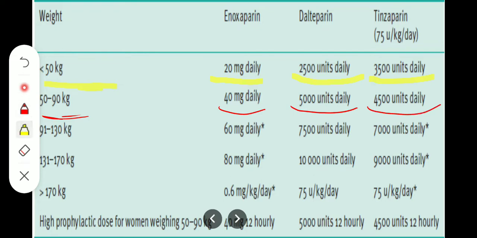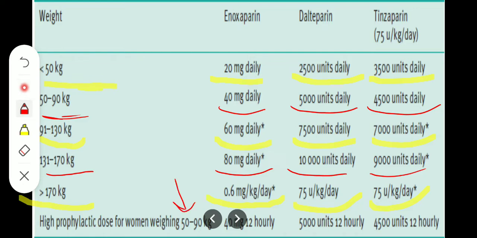When the weight is 91 to 130 kg, we give enoxaparin of 60 mg daily and 7500 units daily of dalteparin and 7000 units daily of tinzaparin. When the weight is between 131 to 170, we give enoxaparin of 80 mg and dalteparin 10,000 units daily and 9,000 units daily of tinzaparin. Okay, and if the weight is more than 170 kg, then it's very important that we give 0.6 milligram per kg per day of enoxaparin, 75 units per kg per day of dalteparin, 75 units per kg per day of tinzaparin.